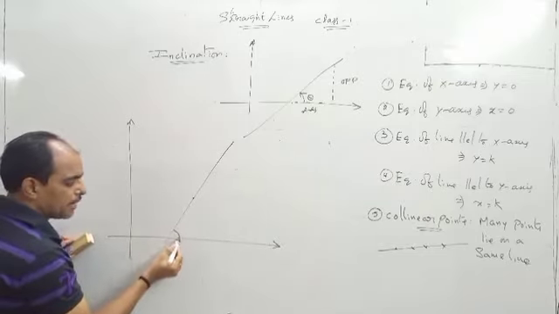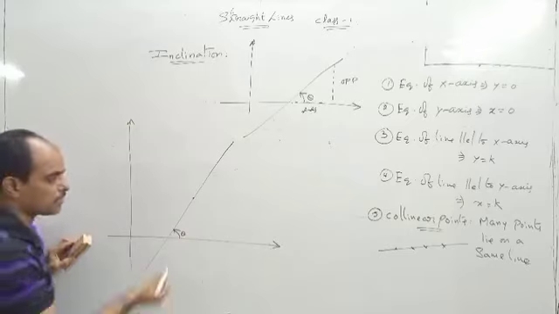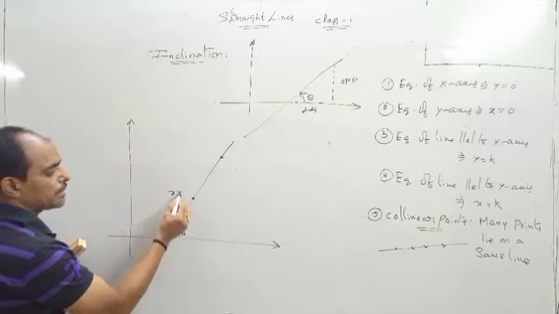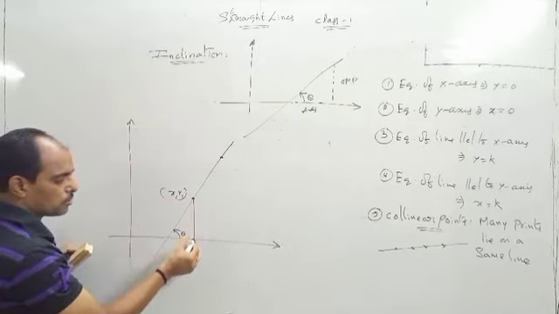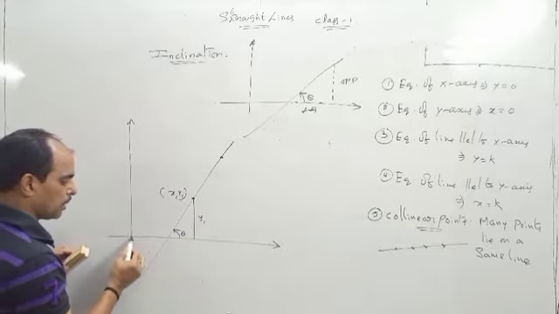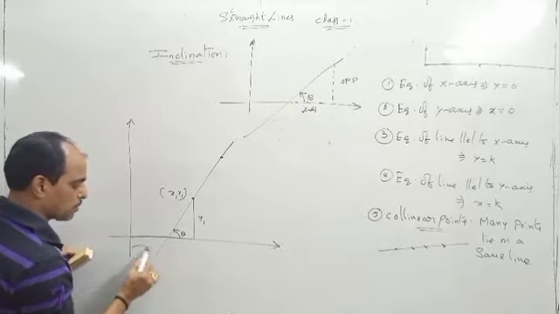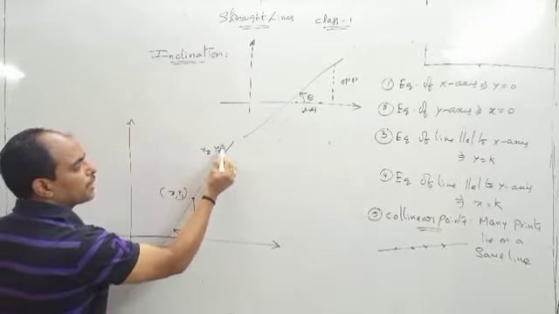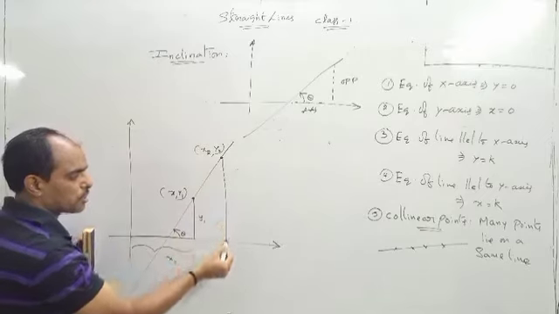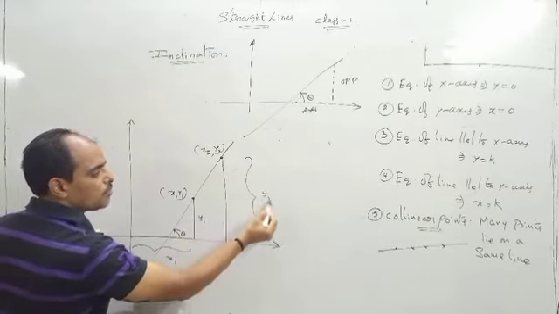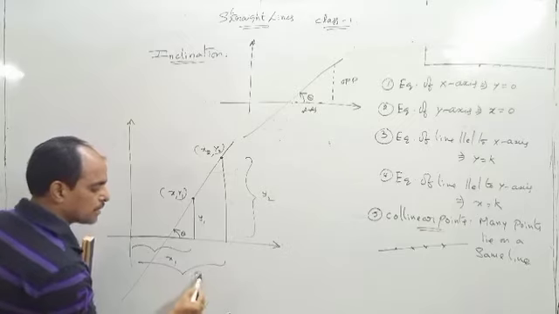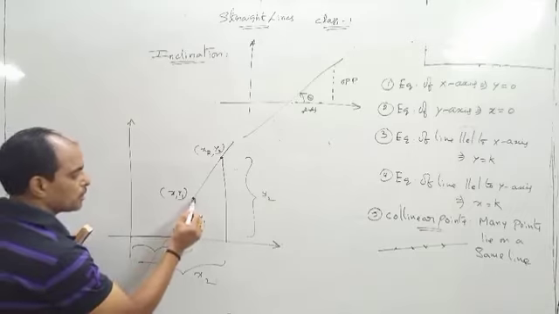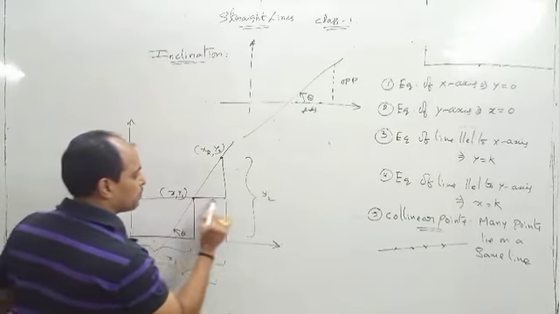Here is a line that makes an angle theta with the positive x axis, and here is one point. Let this point be (x1, y1). Now this distance is y1 and this distance is x1. From here to here is x1, and here I am taking one more point (x2, y2), which means this entire distance is y2 and this entire distance is x2. Now I am going to join these two points.